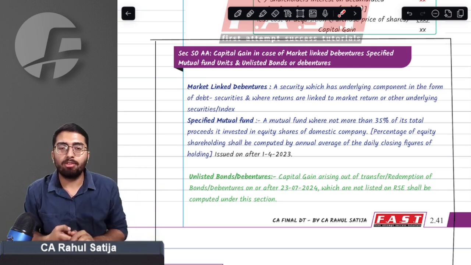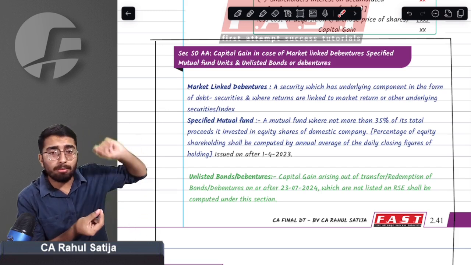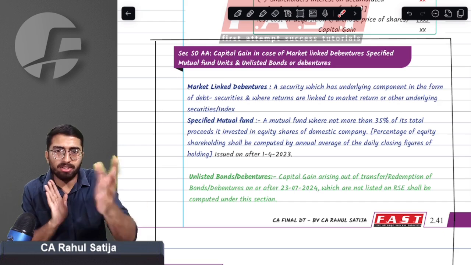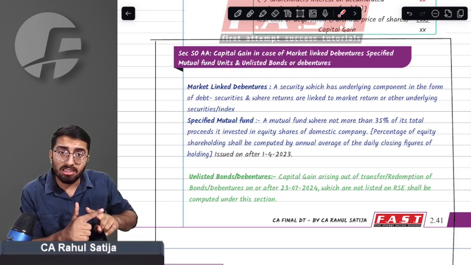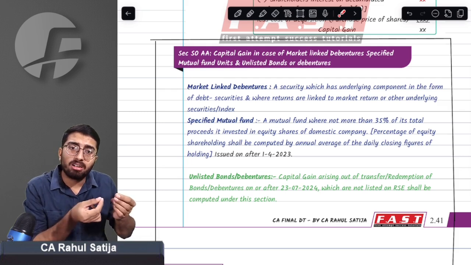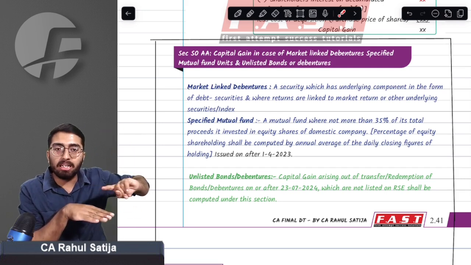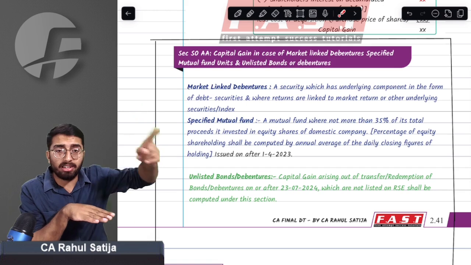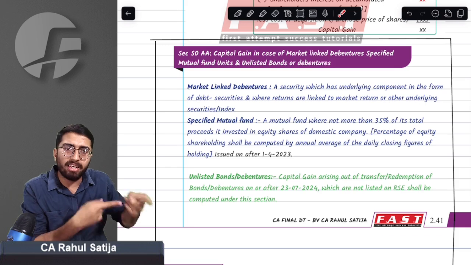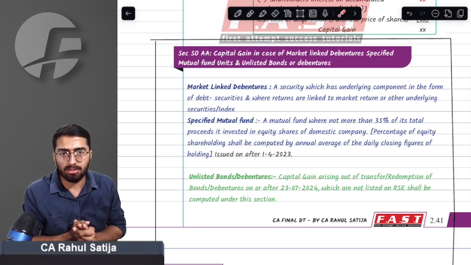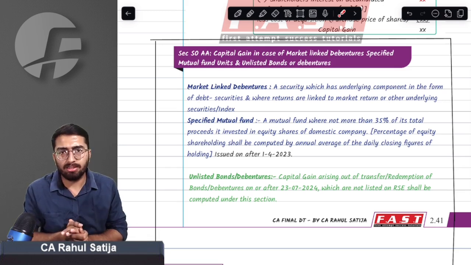What two were there? First of all was market linked debentures. If you had any kind of debentures whose interest is dependent upon market conditions. For example, Mr. A and Mr. B. Mr. A issued debentures in which he promised that he will pay interest at the rate of 90% as per the growth of the Sensex. For example, if Sensex grows by 20%, he will pay 18% interest. If Sensex grows by 40%, he will pay 36% interest. If Sensex grows by 10%, he will pay 9% interest. Whatever the growth the market gives, he will pay 90% of that as interest. Any kind of debentures that are linked to the market are market linked debentures.